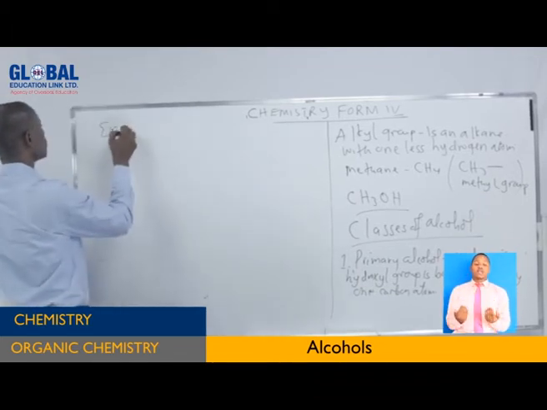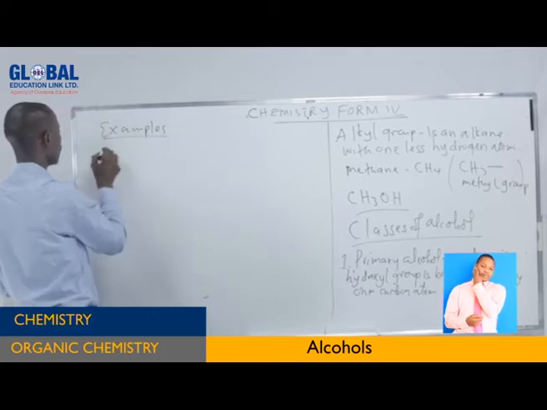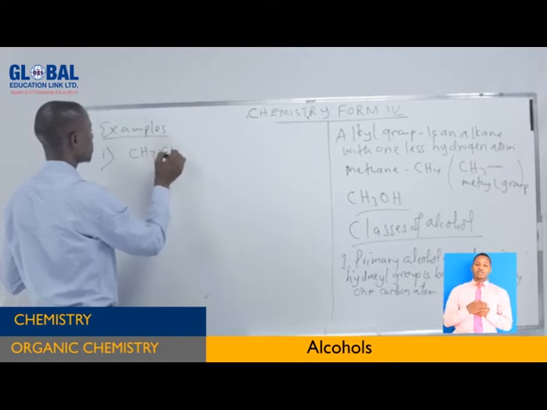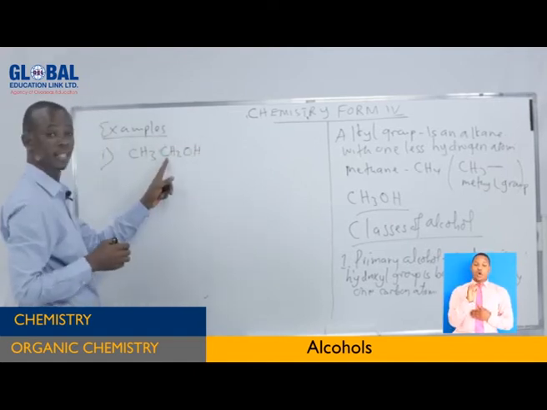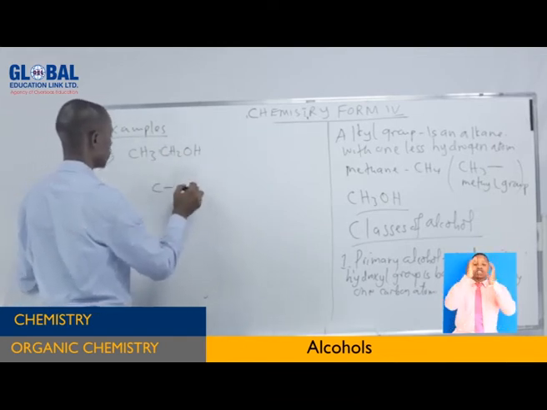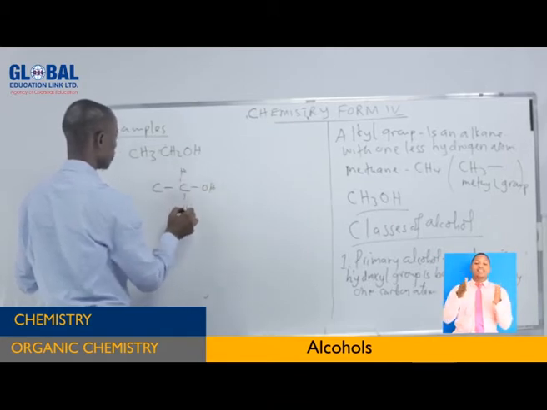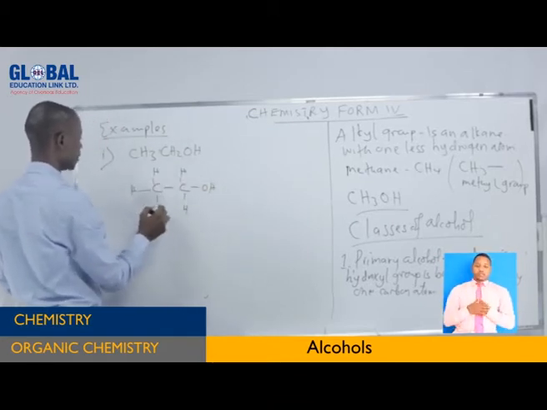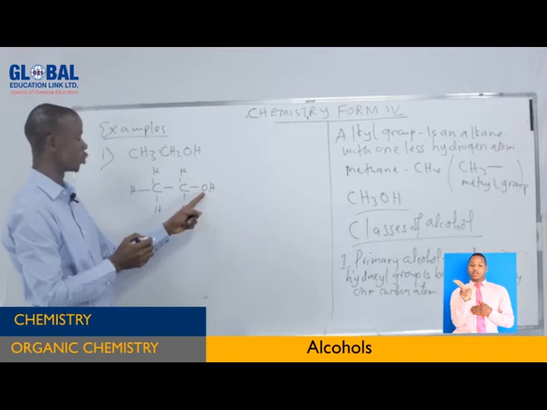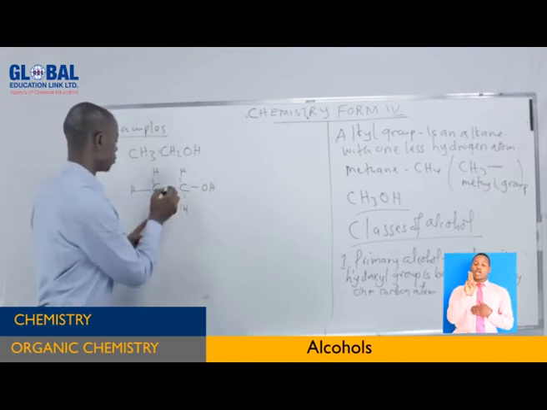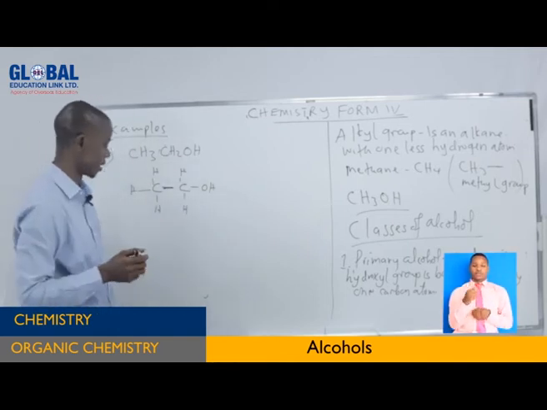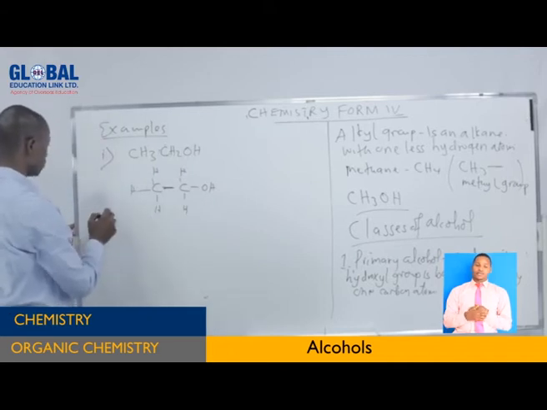Now, examples of this one. For example, we have CH3CH2OH. Look at this carbon. This is the condensed structure. If we write it in open structure, it is like this. This is the OH, this hydrogen, and you can see here the carbon with three hydrogen atoms. This carbon with the OH group, the hydroxyl group, is bonded to only one carbon atom. So this is a primary alcohol. The hydroxyl group is present on the first carbon. That is example number 1.